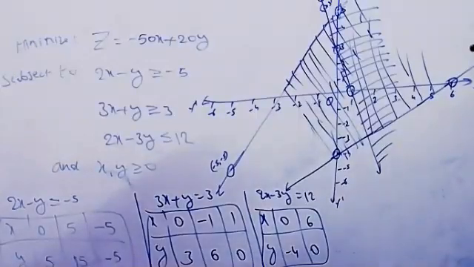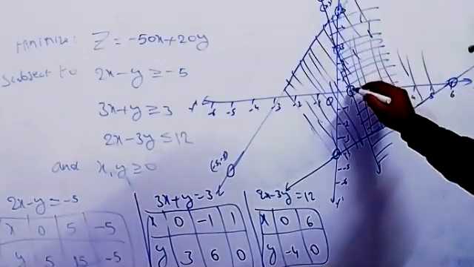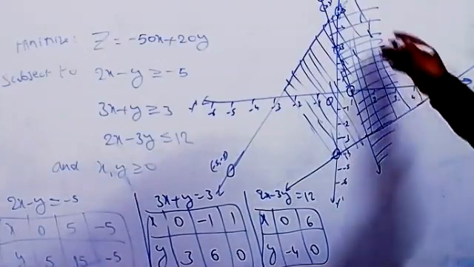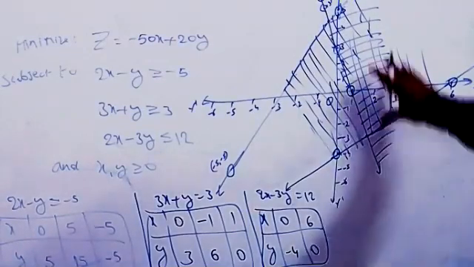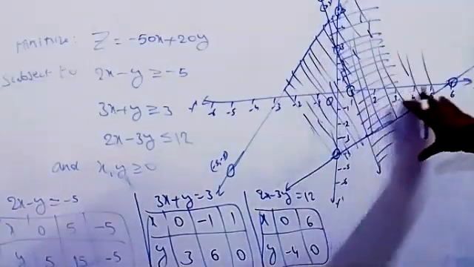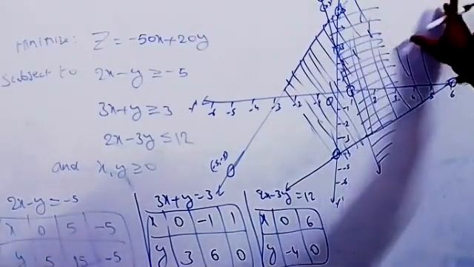Now, based on these 3 lines, you can take the corner points here. This is one corner point, and here, these points you can take as corner points. So this part we have to take. These are the corner points here now. Based on these points you can find the solution. This side is the bounded region.